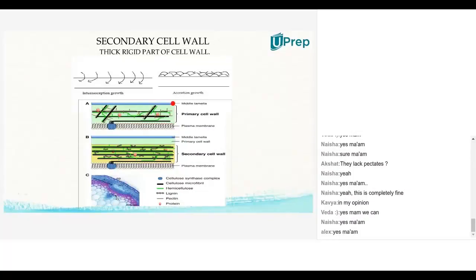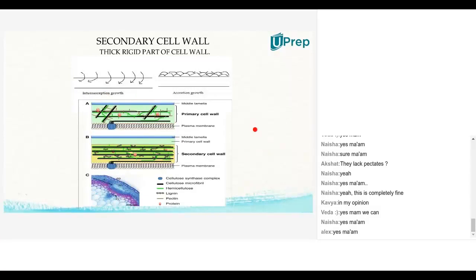The blue one is the middle lamella. Once the middle lamella is formed, various components of the primary cell wall get deposited like this, which we call intussusception.